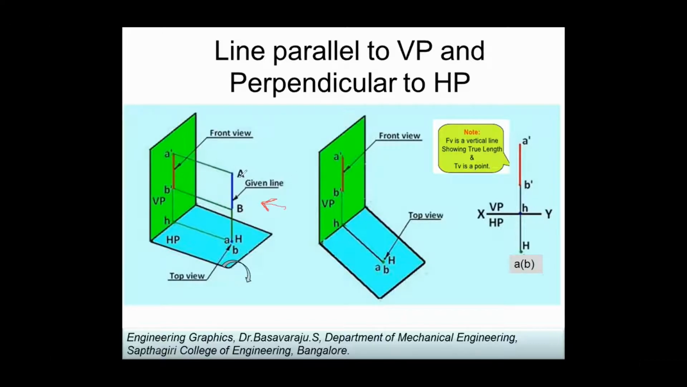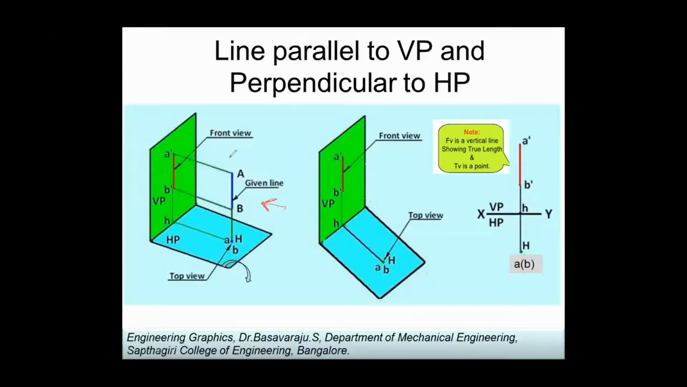So from one endpoint A I get A dash. Similarly, the second endpoint B gives B dash. If I join A dash to B dash, then I'll get the front view of that line. On the same projector, if I draw a line, extend it towards the XY line, and from there extend it below, there I'll get the top view.